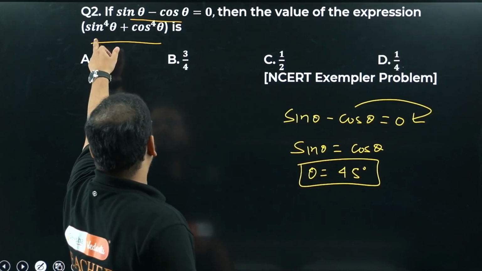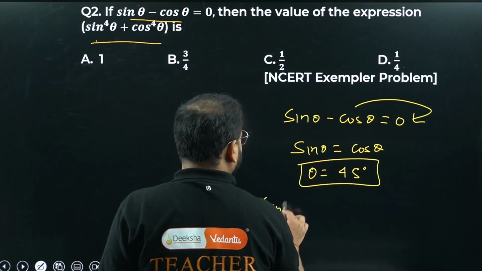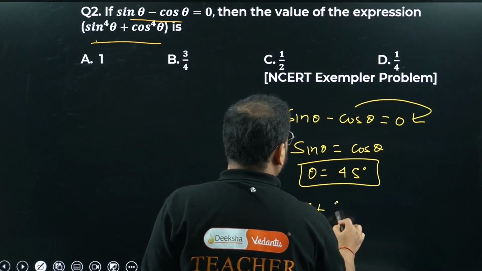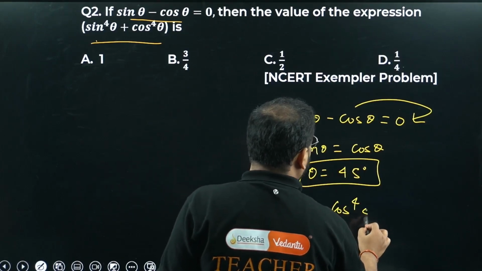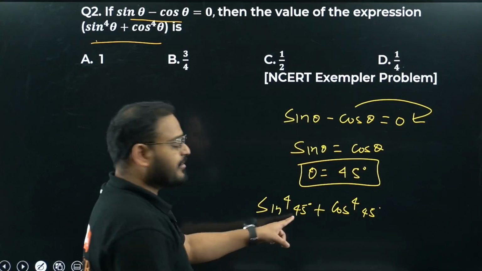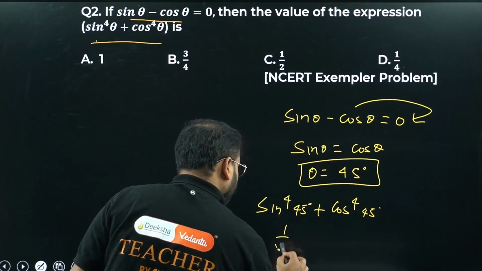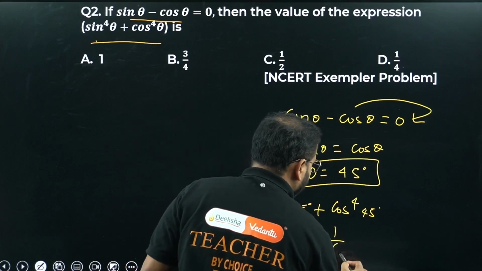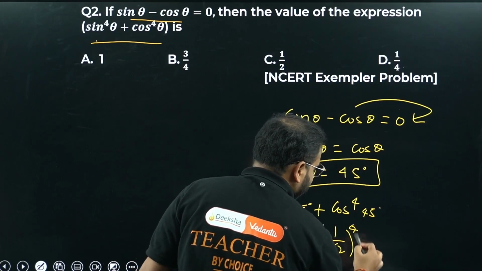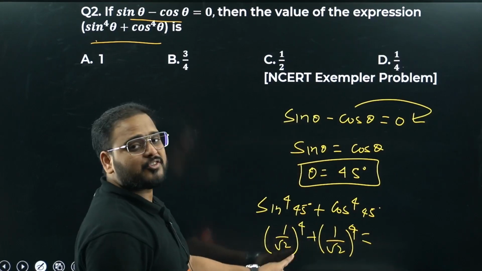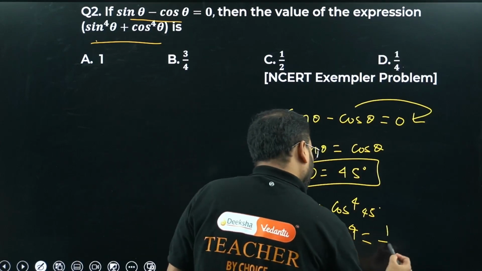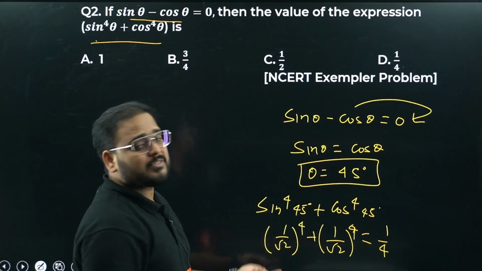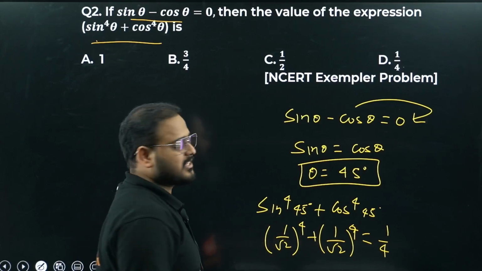So write here the values. Sin to the power 4 of 45 degrees plus cos to the power 4 of 45 degrees. Sin 45 is how much, sir? 1 by root 2 to the power 4 plus 1 by root 2 to the power again 4. 1 by root 2 to the power 4 is how much, sir? 1 by 4. How come? 1 by root 2 square is what? 1 by 2. Square of 2 is what? Again 4. That's why like this.